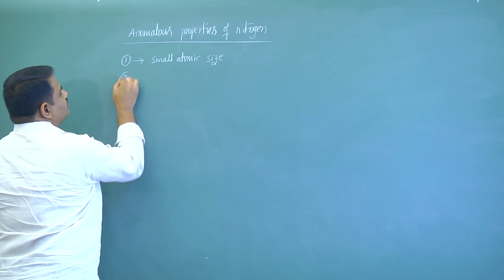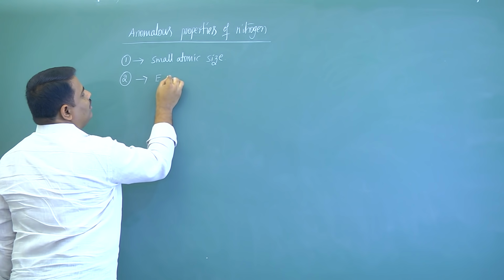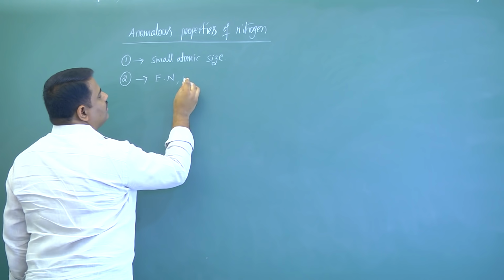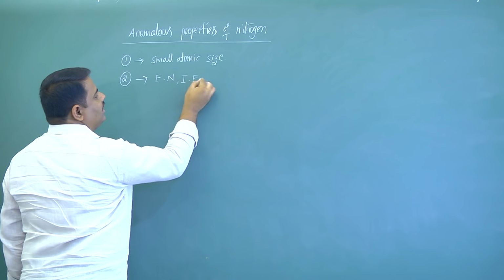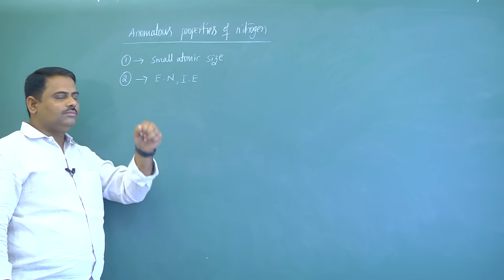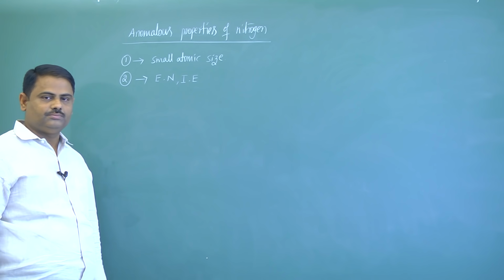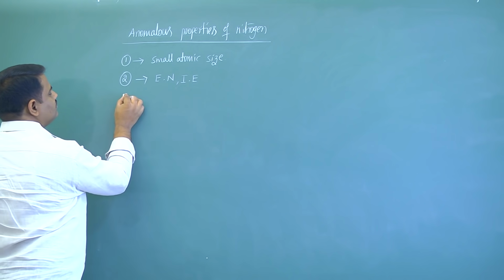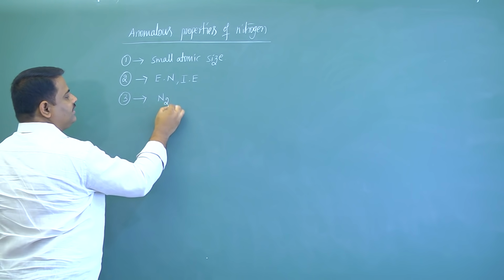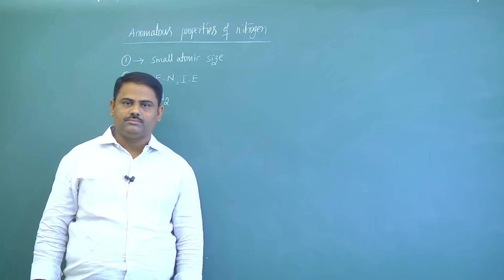So it has more electronegativity and more ionization enthalpy, because these two are inversely proportional to atomic size. Third, nitrogen is a gas and all other elements are solids.